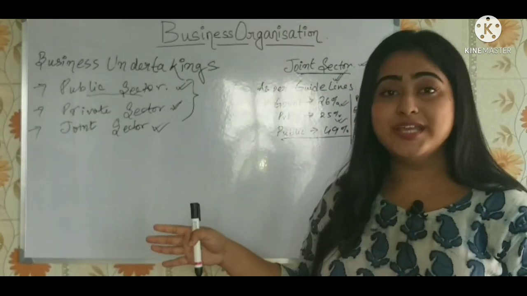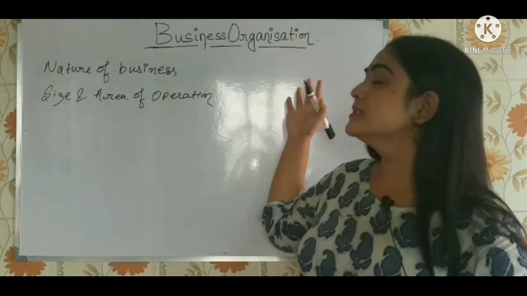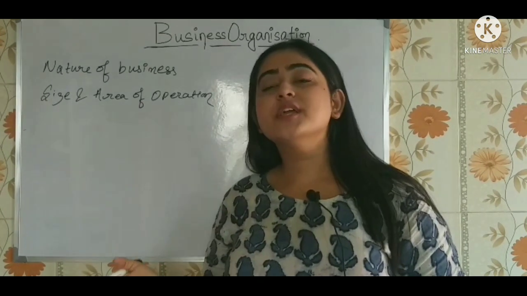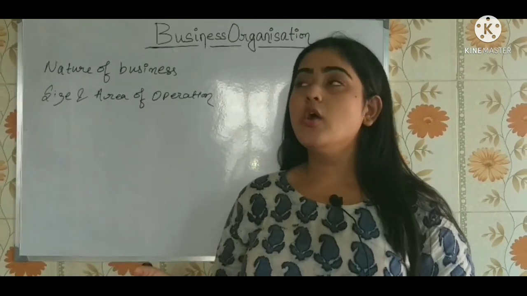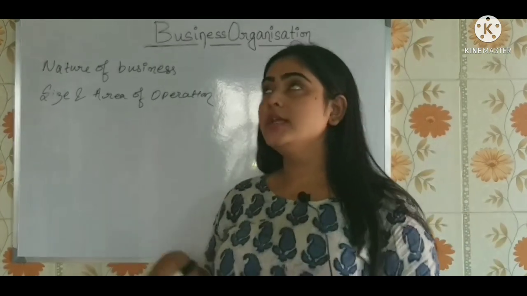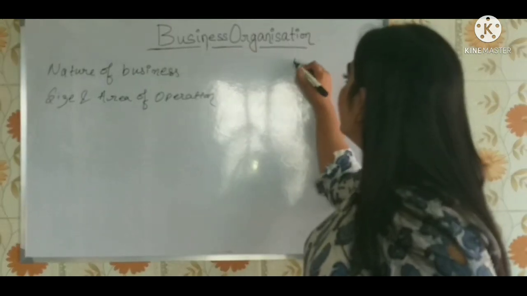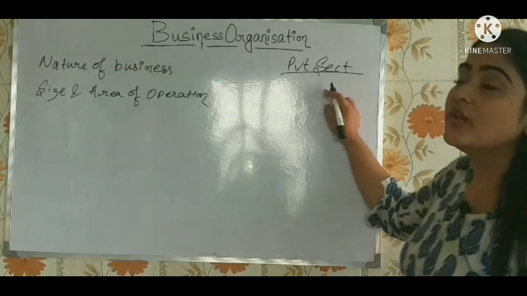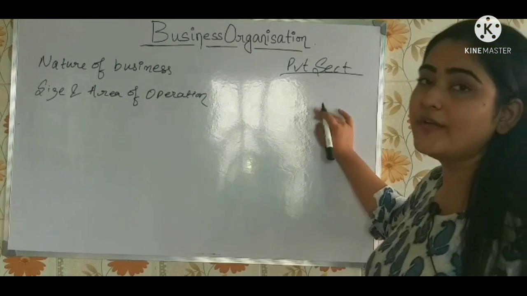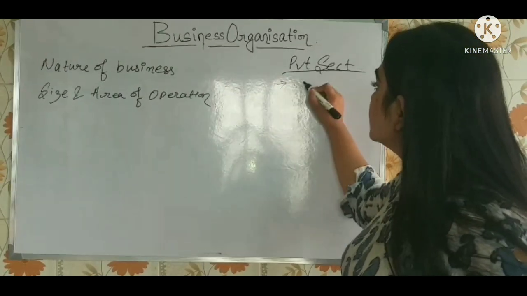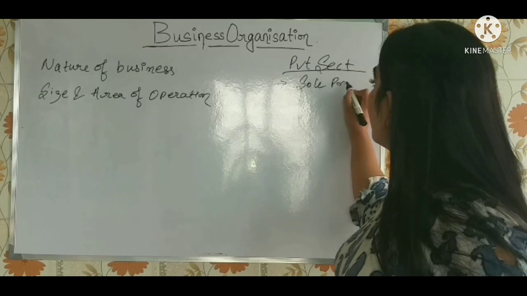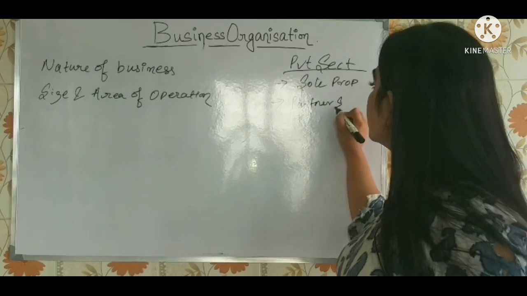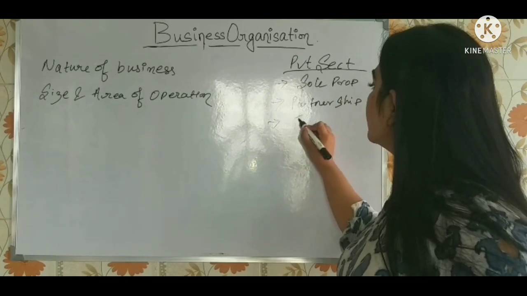Next, what we are going to study is that the business organization we have divided into public sector, or it can be private sector, or it can be joint sector. Whenever you are talking about the private sector, there are five different types. The very important ones are the sole proprietor, then the partnership, and again the joint stock company.